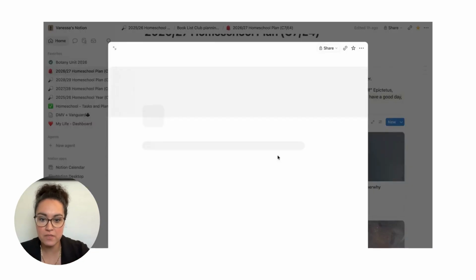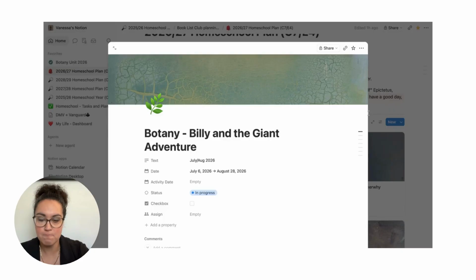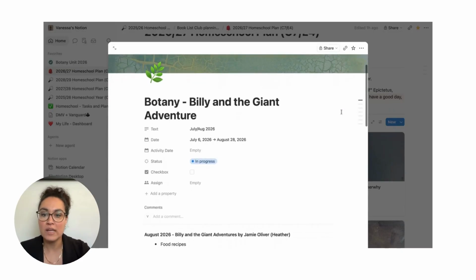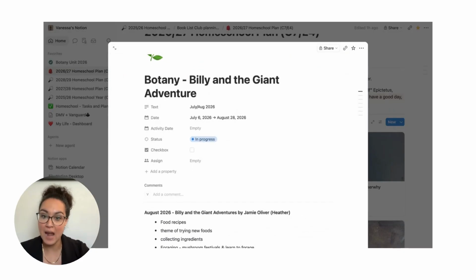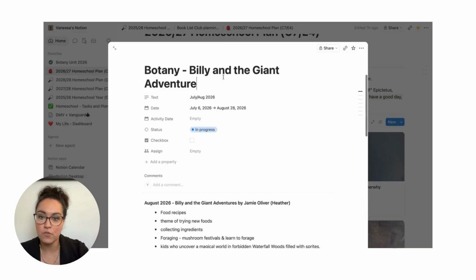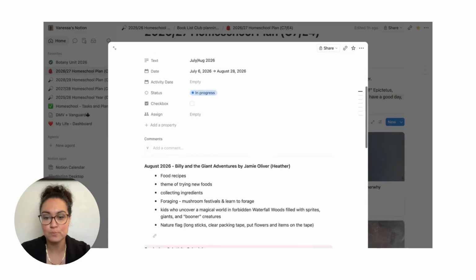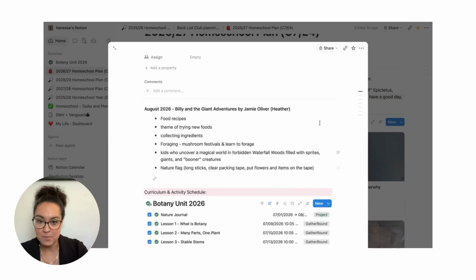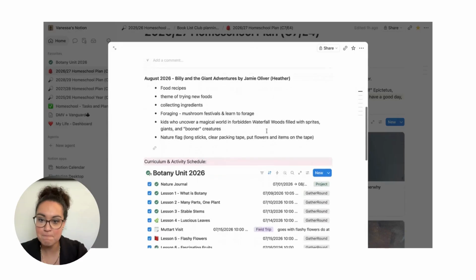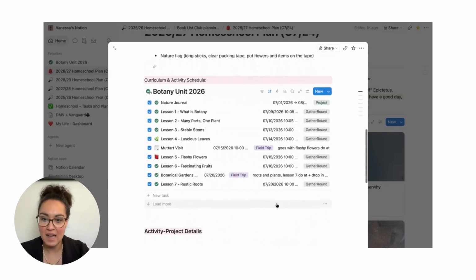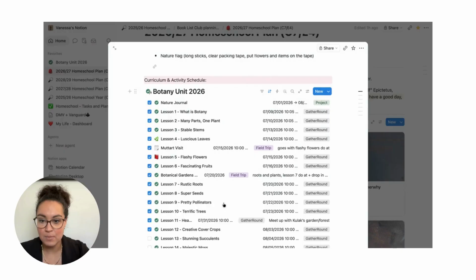So I'm going to use this month as our example, in the scheduling and tracking. Like I mentioned, this year we're doing the botany unit. We're using Gather Round for that. And we are reading the book for our book club, Billy and the Giant Adventure. So I have some ideas at the top. And then I have this database, and I'm going to load more.